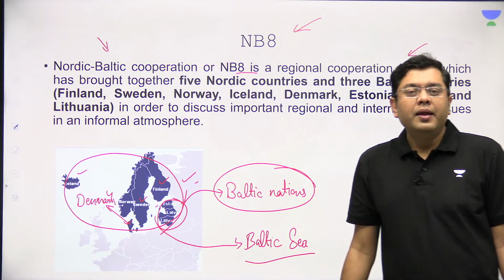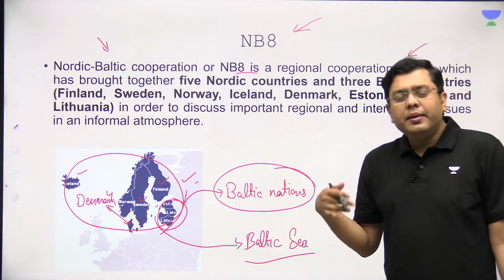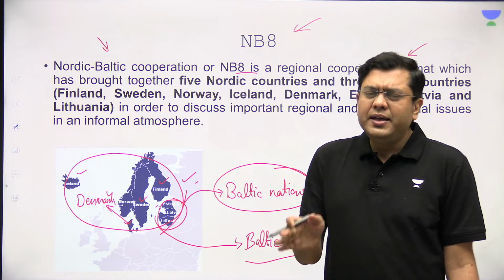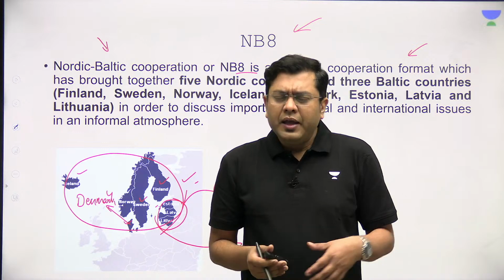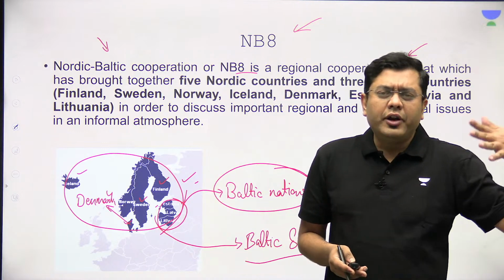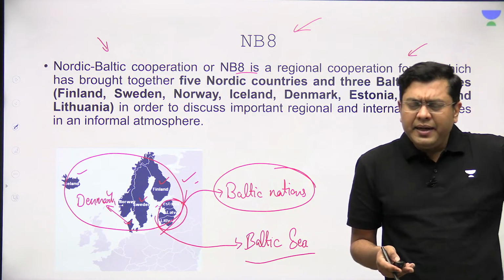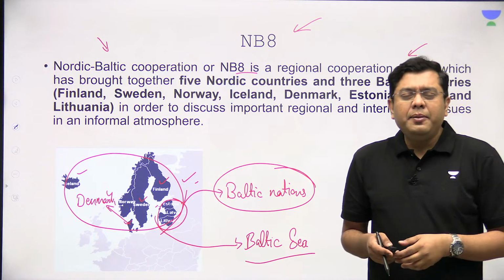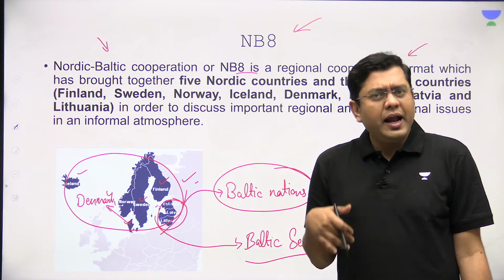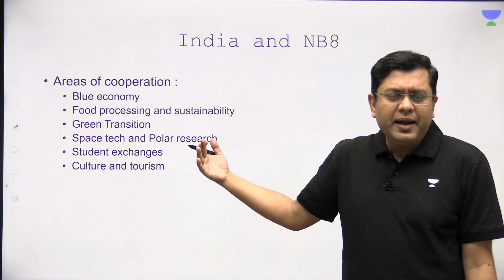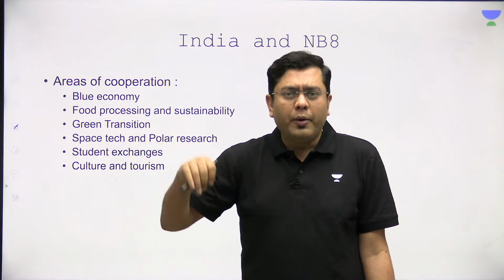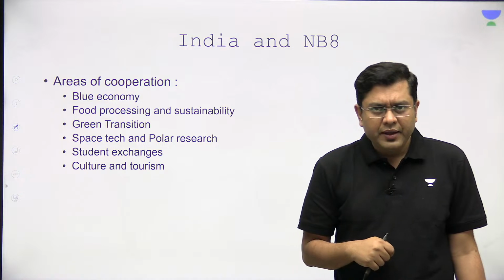Okay. Now, when it comes to India, even last year and for the last couple of years, the Confederation of Indian Industries, for example, had held a meeting and invited these NB8 nations for greater cooperation. And when it comes to India and NB8, there are huge sectors for cooperation which open up. Right?